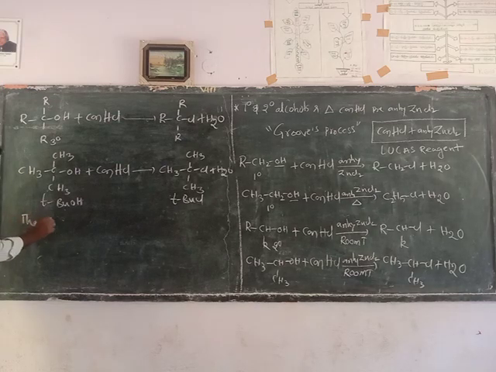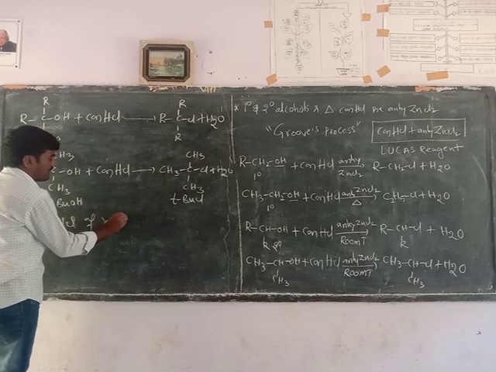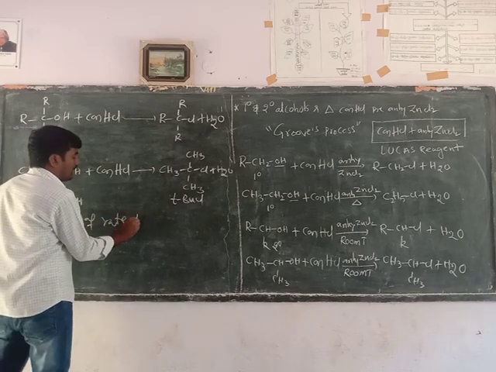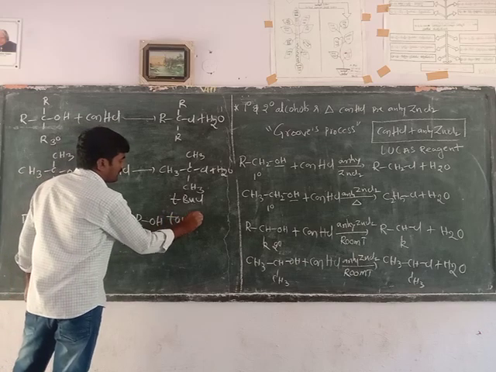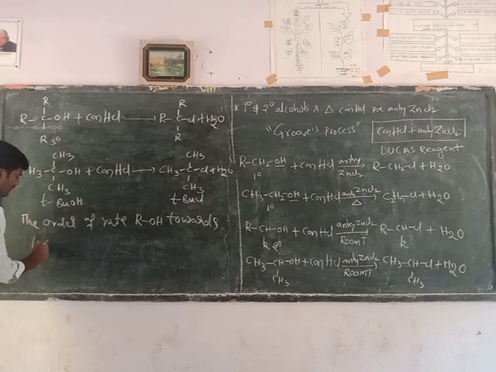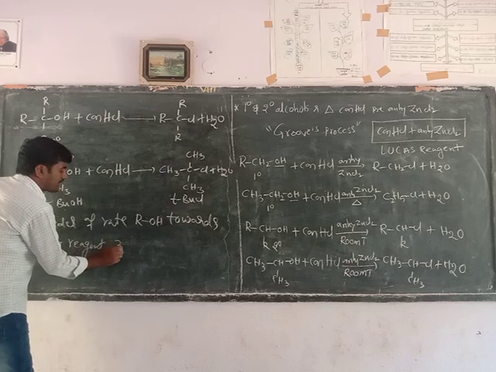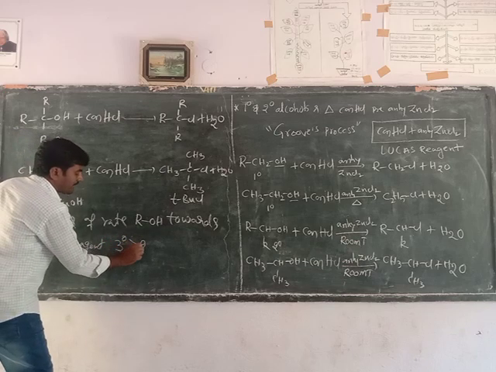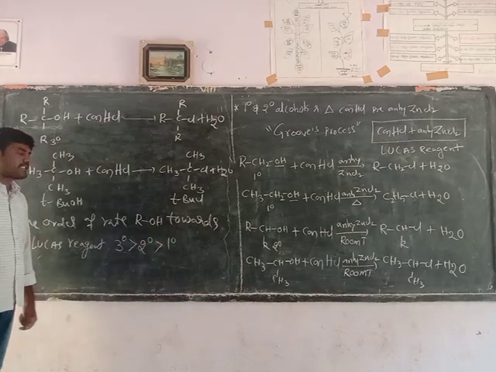The order of rate of alcohols towards Lucas reagent is tertiary alcohols greater than secondary alcohols greater than primary alcohols. What is the reason behind this?